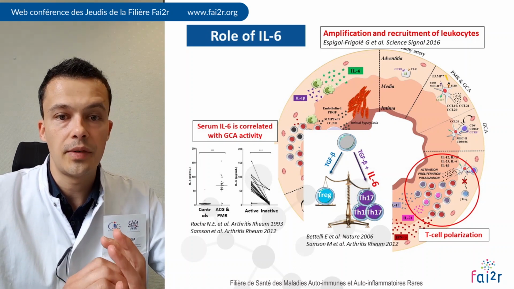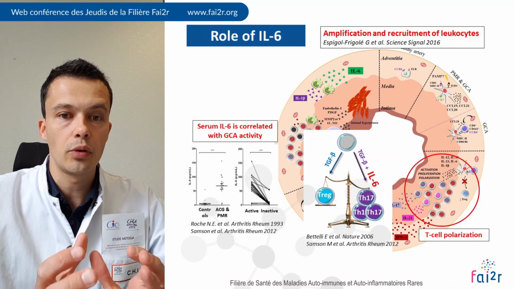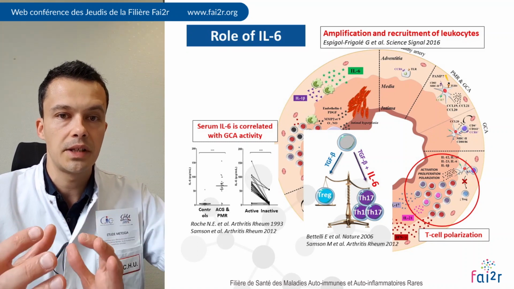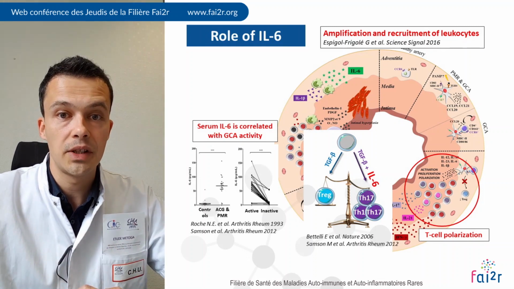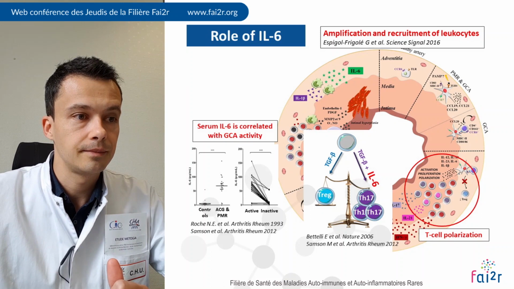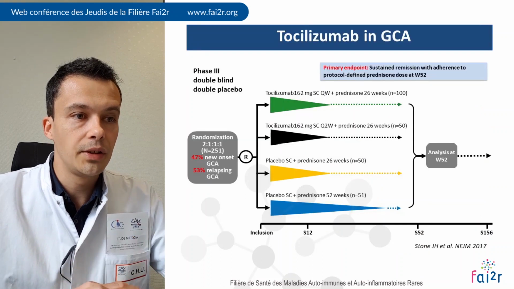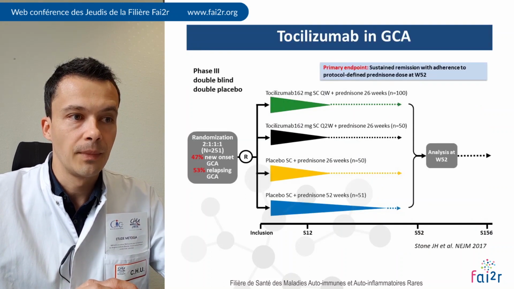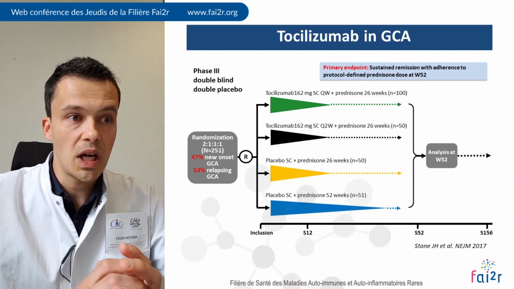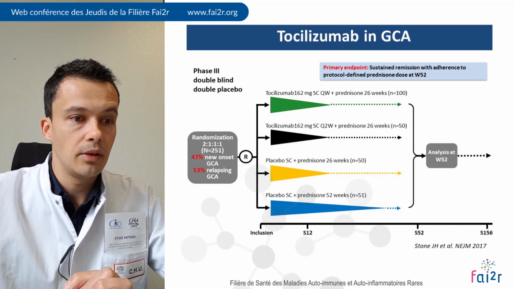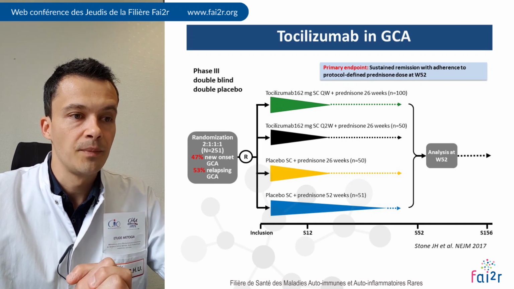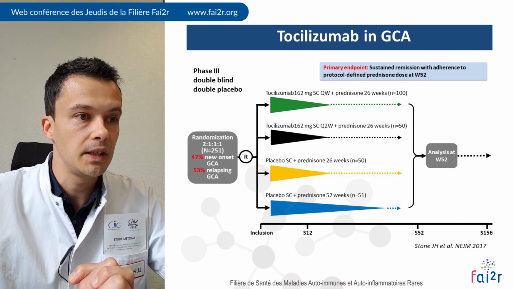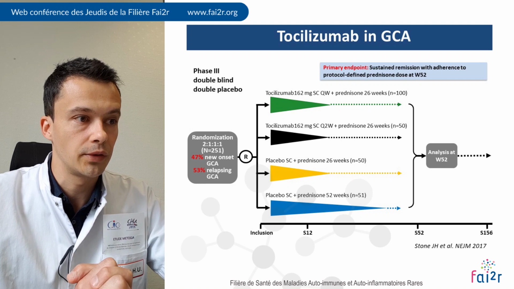Furthermore, IL-6 is a very important cytokine that controls the balance between Tregs and Th17 cells, and which is particularly involved in GCA pathogenesis. As you know, this led to test tocilizumab in GCA, and to this very important GiACTA study published in 2017 in the New England Journal of Medicine by the group of John Stone.